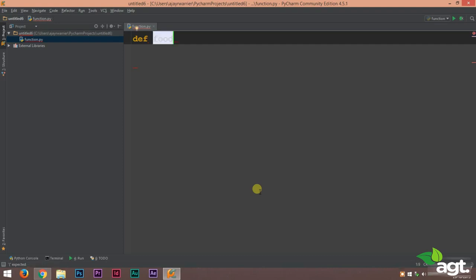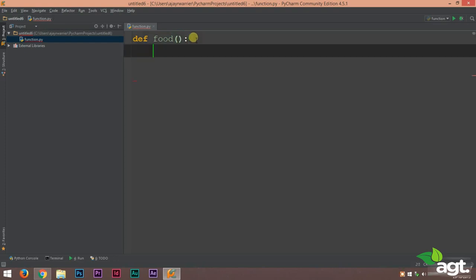It will be food. So function name is going to be food and a full colon. Our function name is going to be food because why not? An empty parenthesis, that means we will not be using any variables in this function.